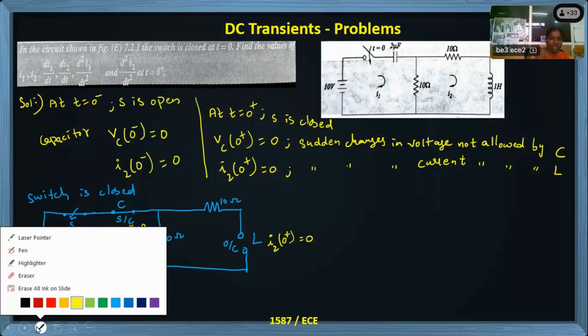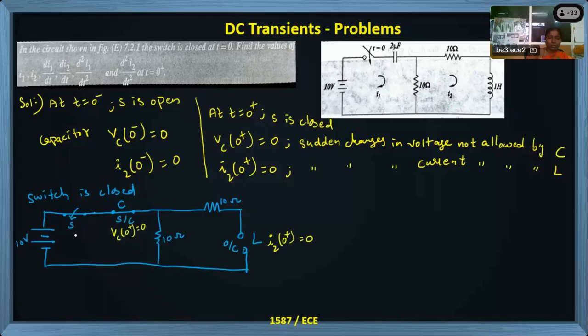But still, we have a closed loop in the first mesh. I1 current is there. We are not bothered about I2 because there is an open circuit; I2 is 0, we concluded. Now we will calculate what is the I1 value at 0+. The supply voltage 10 volts divided by, it is a closed path, the 10 ohms resistor alone is present. This is 1 ampere current. I1 of 0+ is 1 ampere.